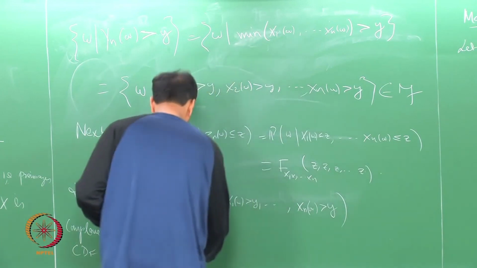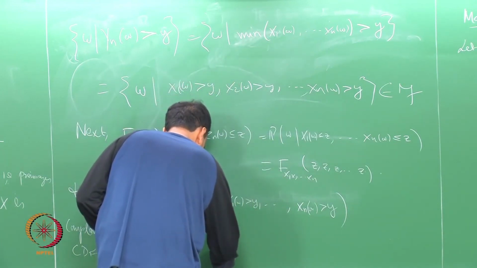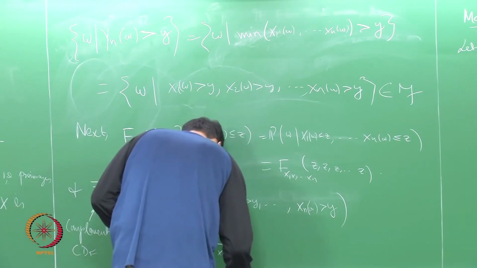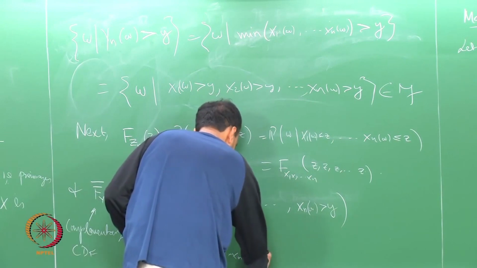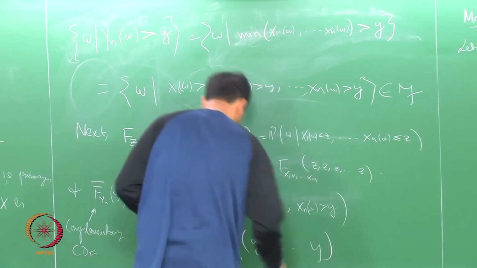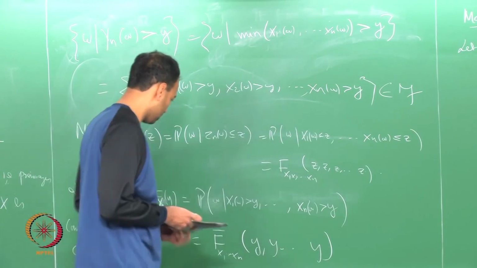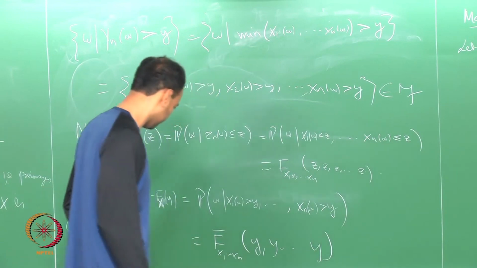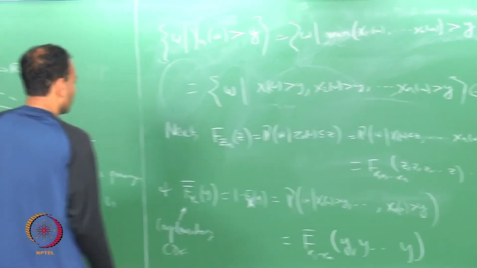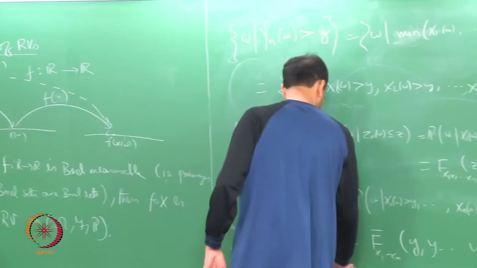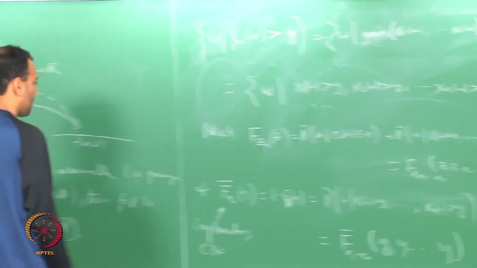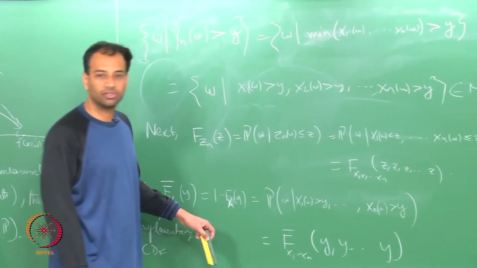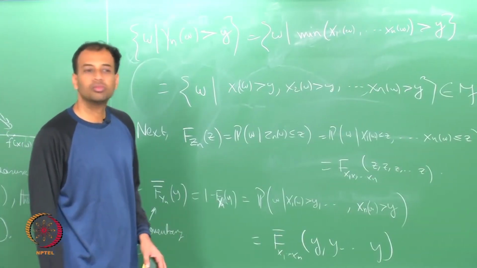So, maybe I should just write this as F bar of X_1 through X_n of y, y, y. This is the joint complementary CDF. So, if you give me the joint CDF, I can find the CDF of the maximum and minimum, right.